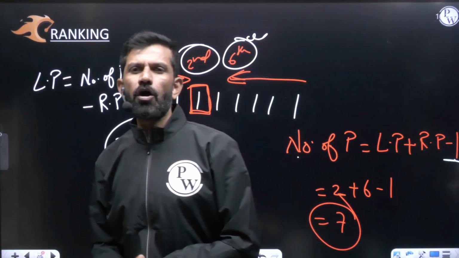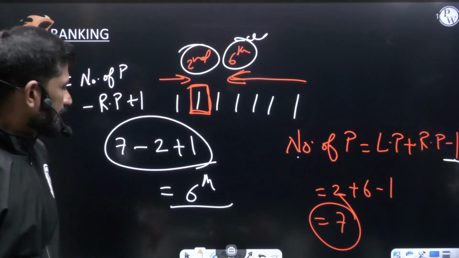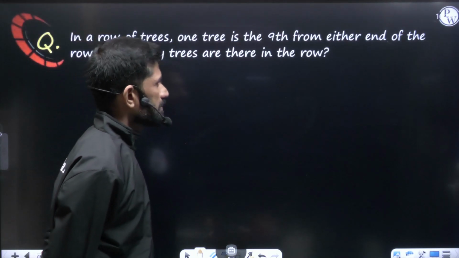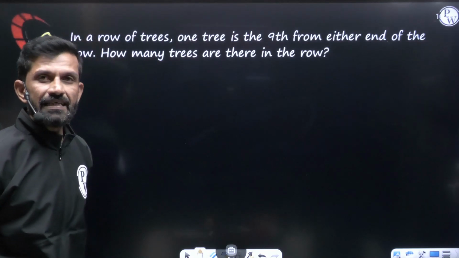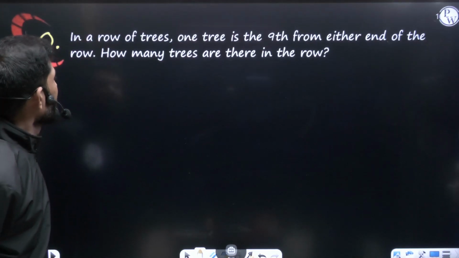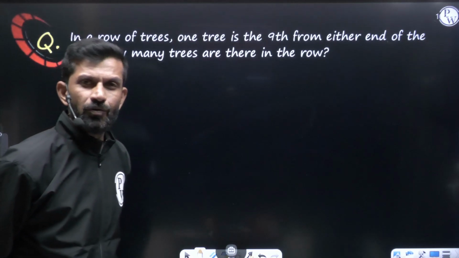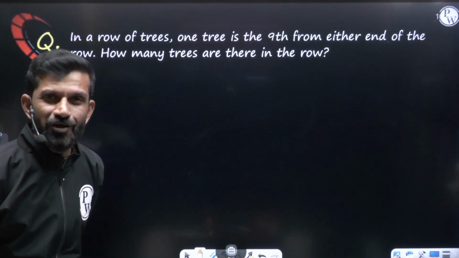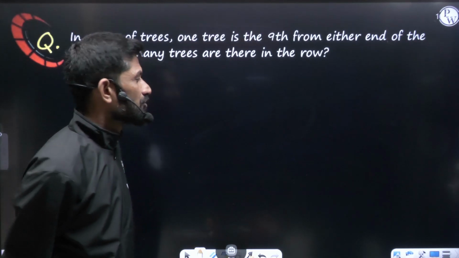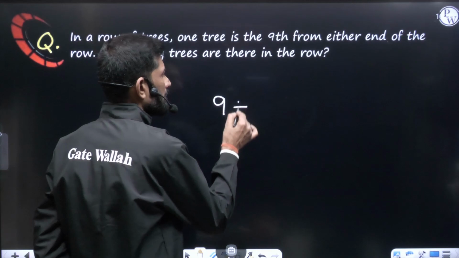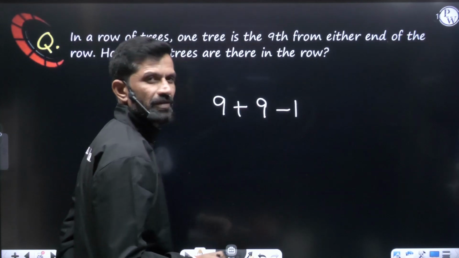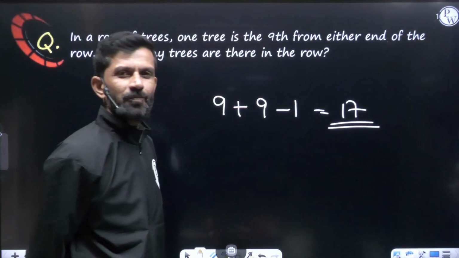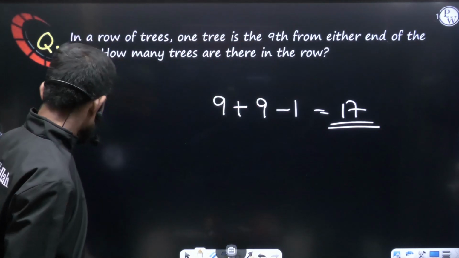So let us go for the questions on arrangements and ranking. Here they have given a row of trees, where one tree is ninth from either end of the row. How many trees are there in the row? From both ends, the same tree is ninth, so left position is 9 and right position is 9. It is very simple: left position plus right position minus 1. So 9 plus 9 is 18, minus 1, that is 17 trees in the row. As simple as that.